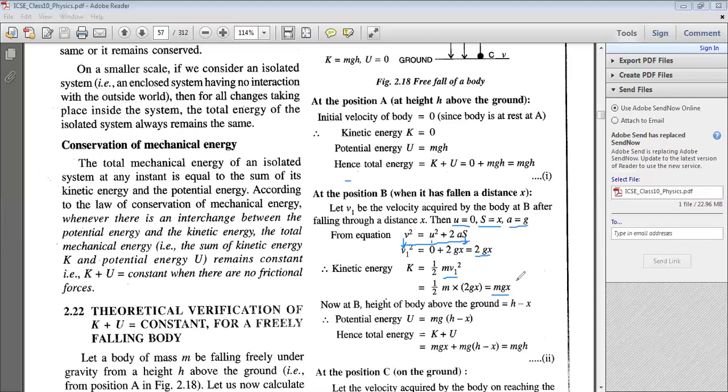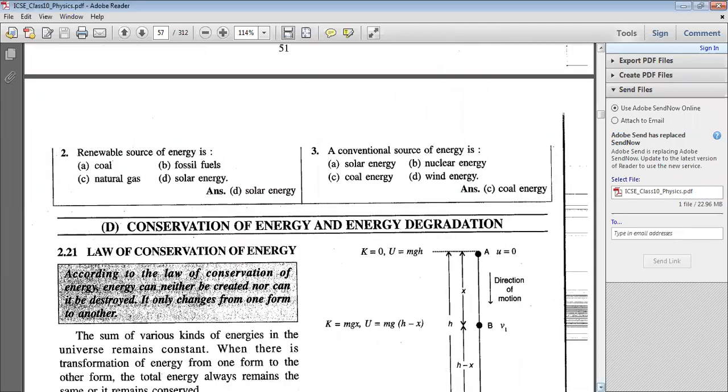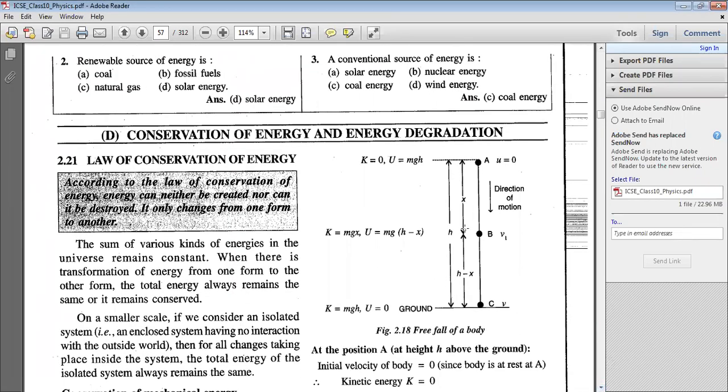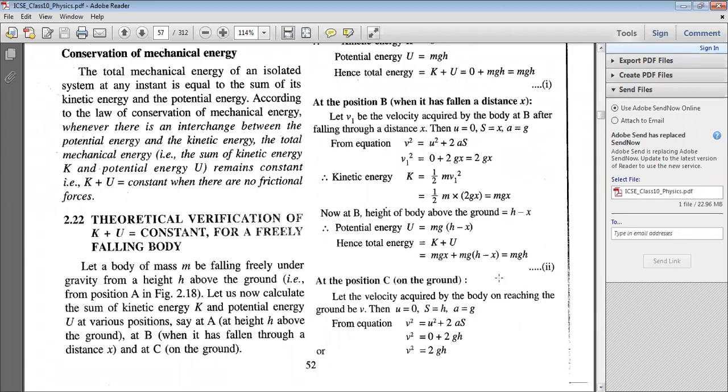Now let us consider what is the height of the body above the ground at position B. So here, position B is at a height of h minus x from the ground. So what is the potential energy? It is simply mg into h minus x, because h minus x is the vertical height of point B from the ground level.